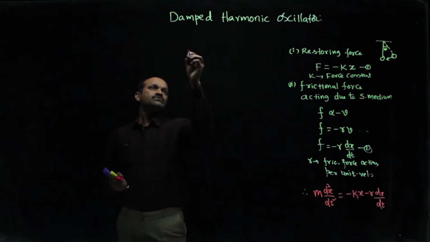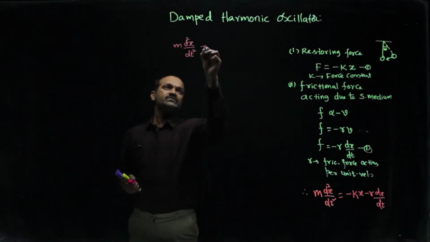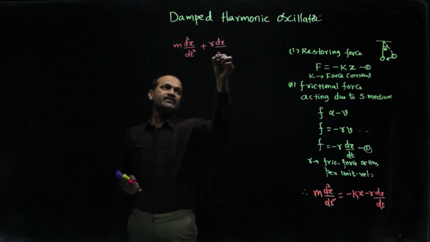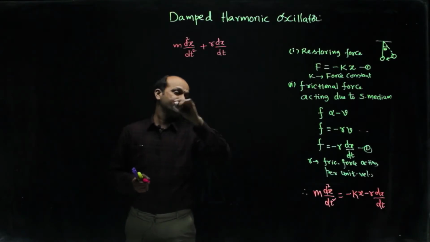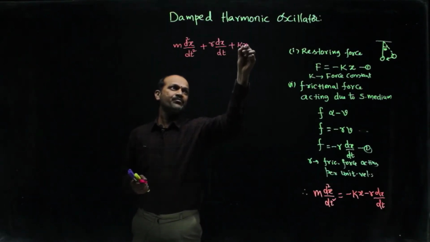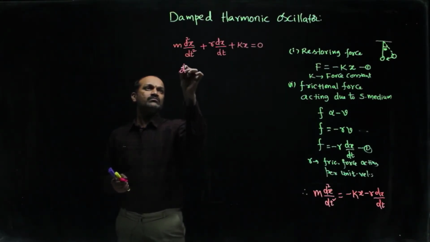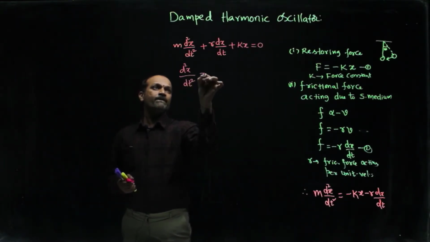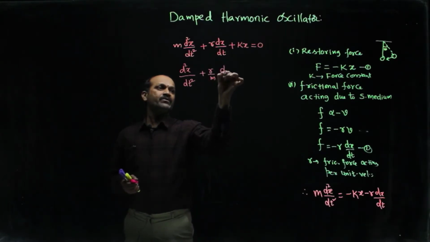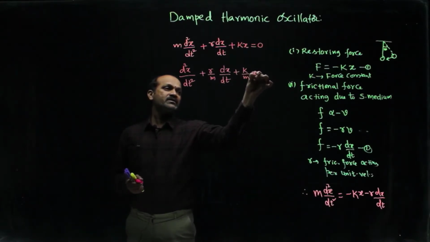So we write m into d square x by dt square plus r into dx by dt plus kx is equal to 0, taking the right side values to the left side. Let us divide by m: d square x by dt square plus r by m dx by dt plus k by m x is equal to 0, we get.